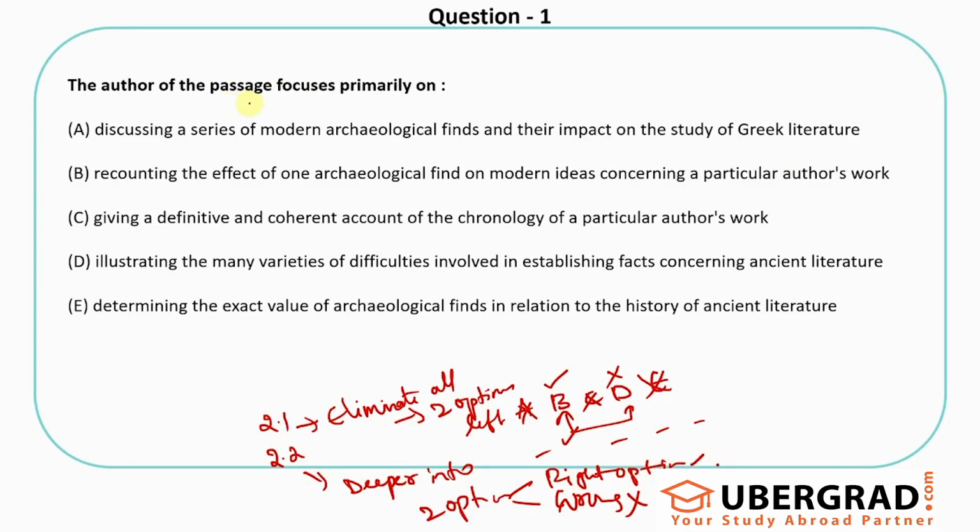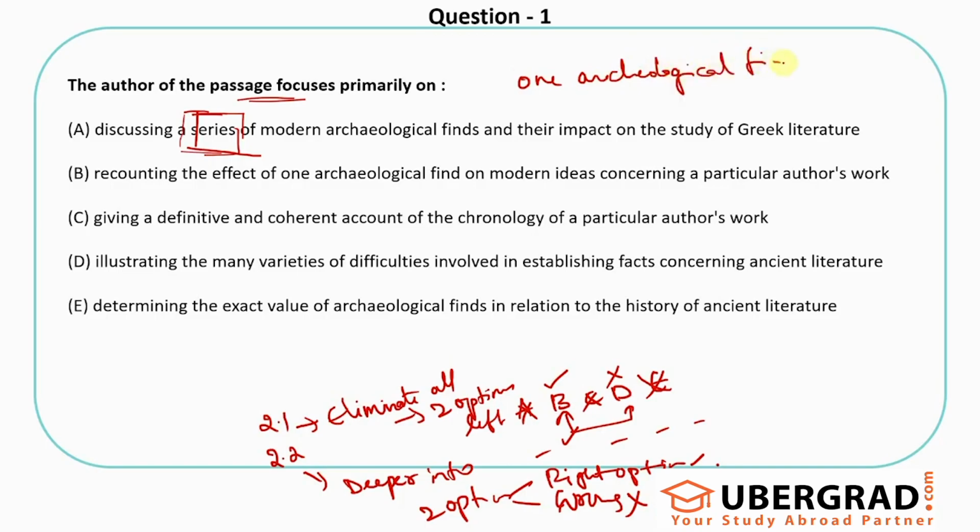So the author of the passage focuses primarily on, right? So this is on the passage focus, primary main theme type of a question. Discussing a series of modern archaeological finds and their impact on the study of Greek literature. This is where the problem is for me. A series of modern archaeological finds, no, they only talked about one archaeological find, right?